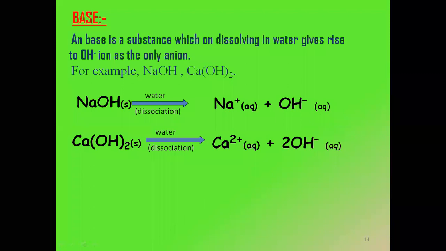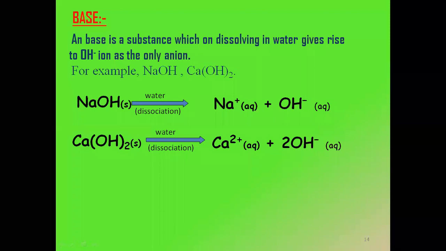Are you all getting this? And if you have understood, please finish writing this. For solids, it is going to be small s. For liquid, it is going to be small l. For gases, it is going to be small g. And for aqueous, it is written as aq.